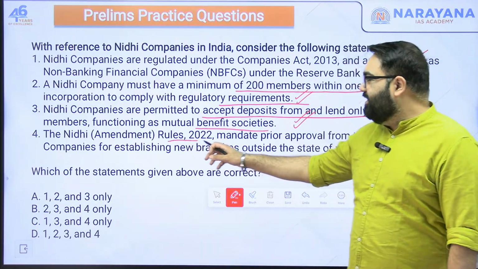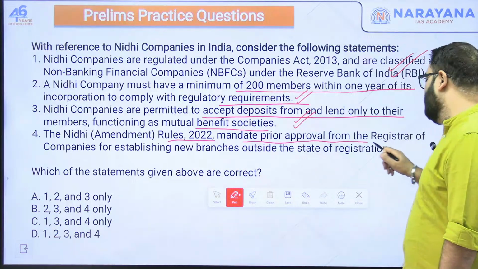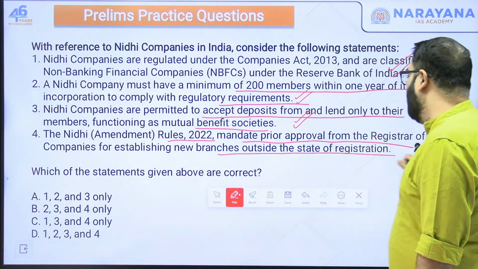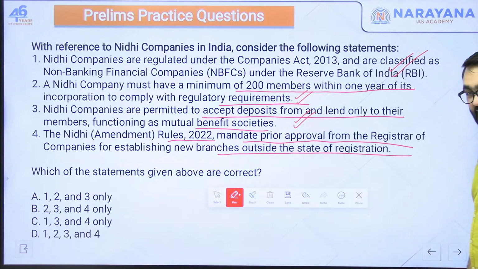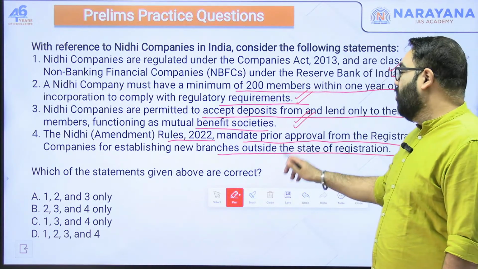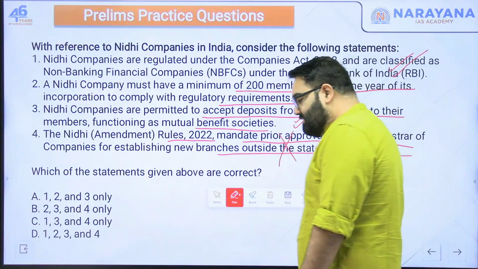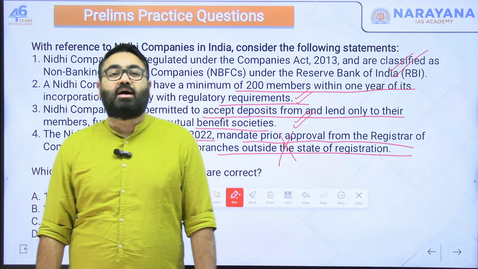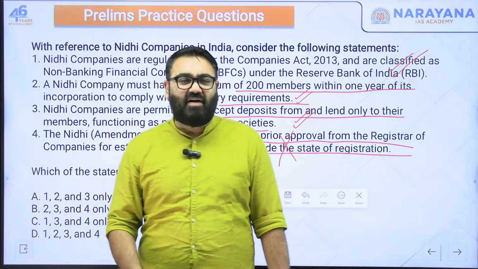Fourth, the Nidhi Amendment Rules 2022 mandate prior approval from the Registrar of Companies for establishing new branches outside the state of registration. That is slightly technical. That is actually wrong. There are certain restrictions that have been imposed on them because a lot of Nidhi companies have been caught in some financial fraud.